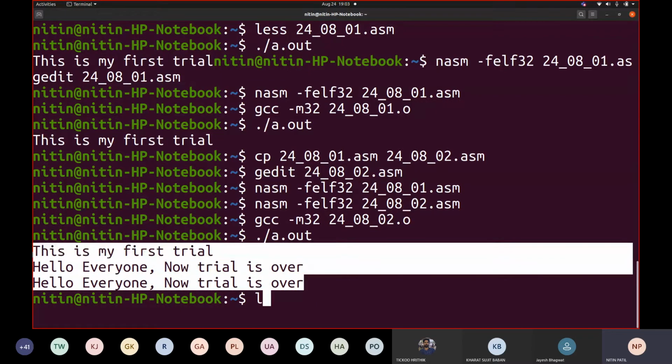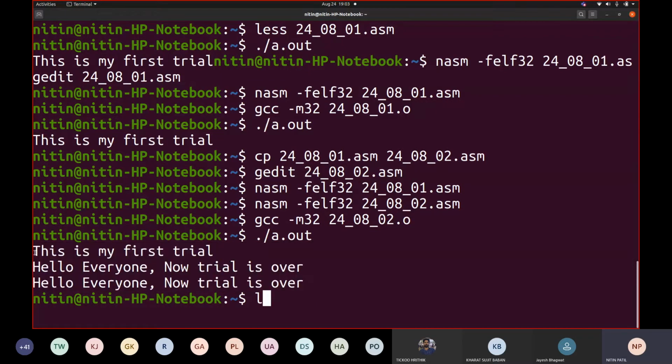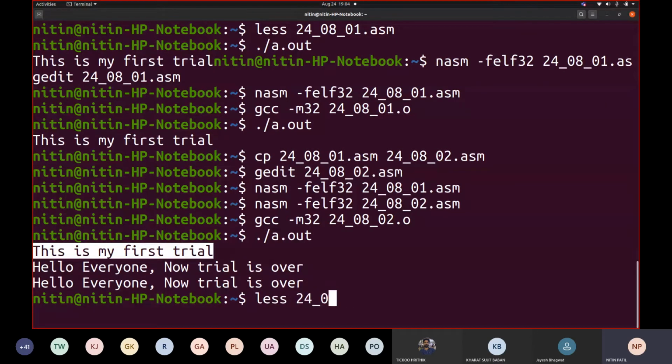Hello everyone and everyone. If you recall, we printed this first, but we never communicated to the system that there is an end of line character, like we use /n, correct? Let us see the code one more time.